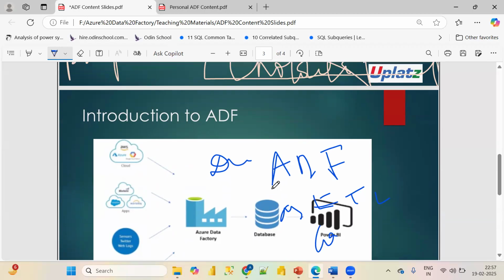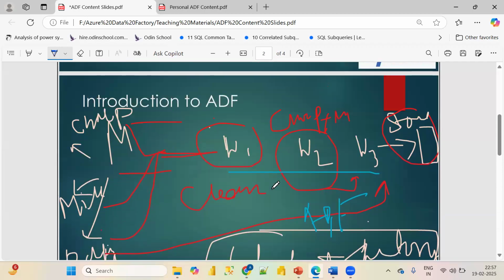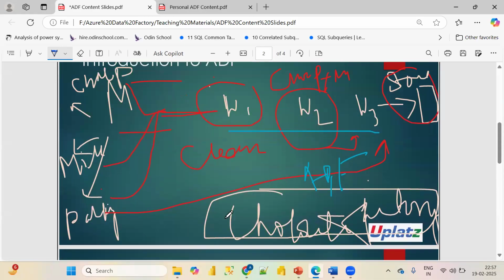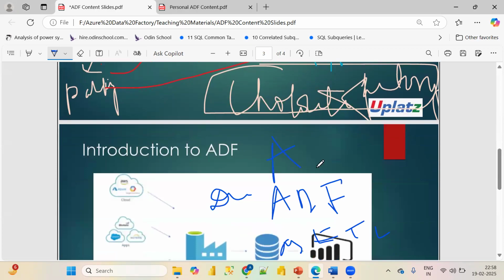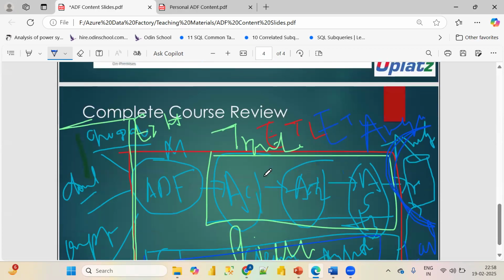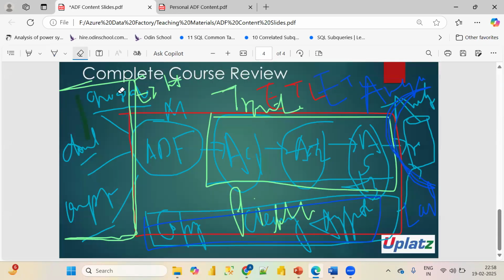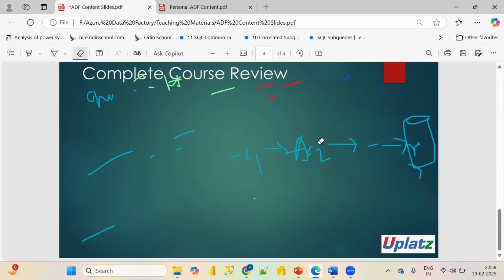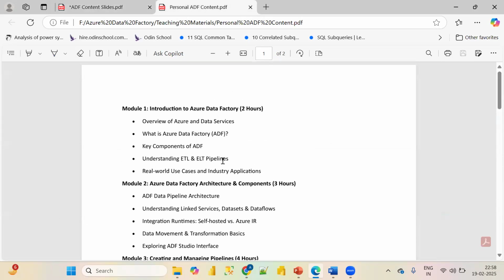I hope this helps you understand what Azure Data Factory does. Now we will go through the course: all the course content that we will be studying in this complete course.